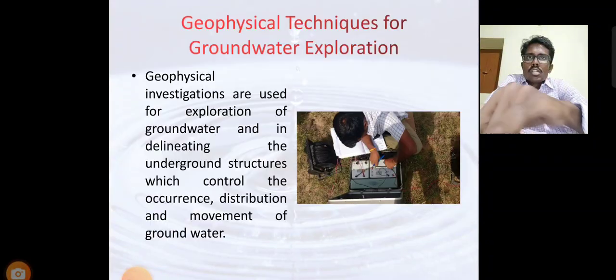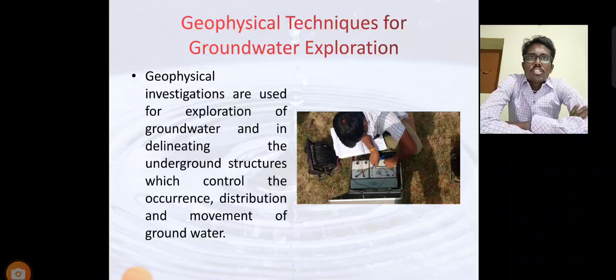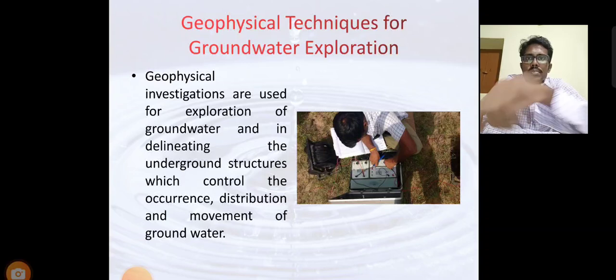First, let us see the surface methods. Surface geophysical techniques are used for groundwater investigations, delineating the underground structure and accounting for the disturbance and movement of the groundwater. It is called a geophysical technique.